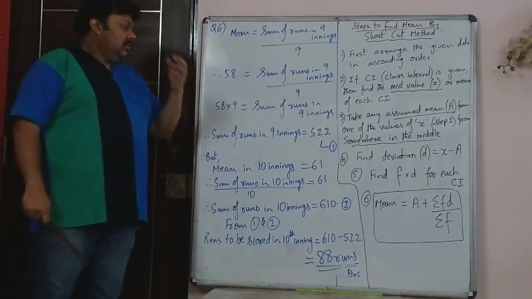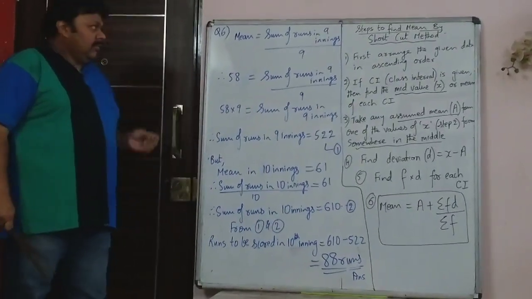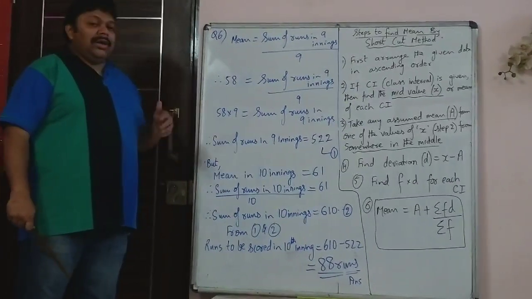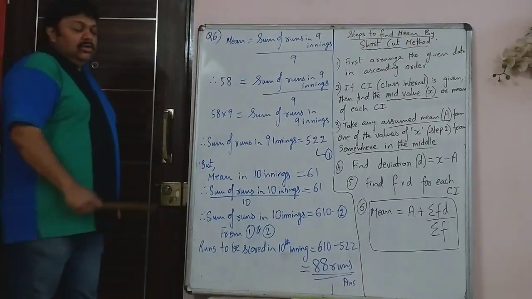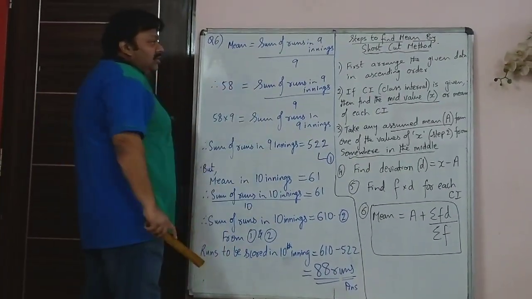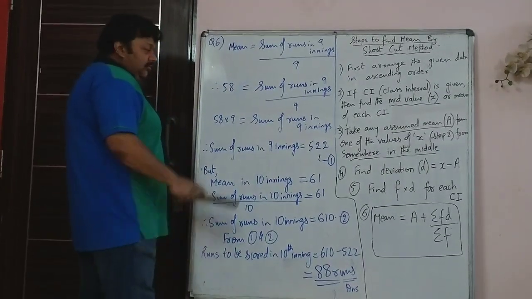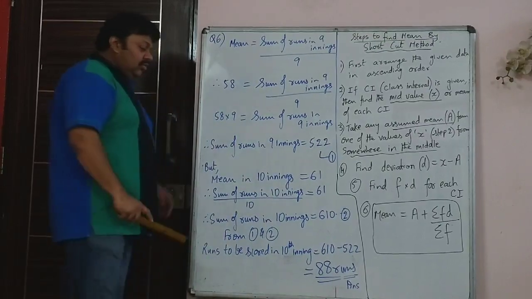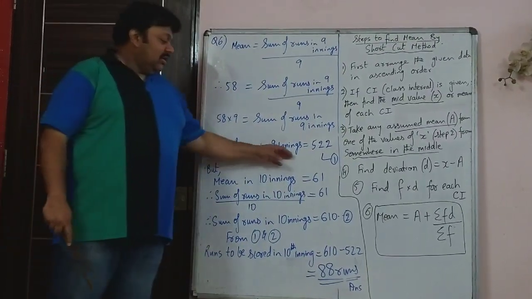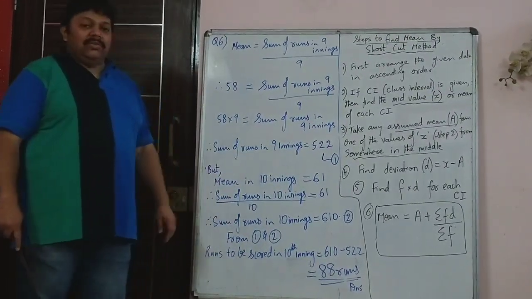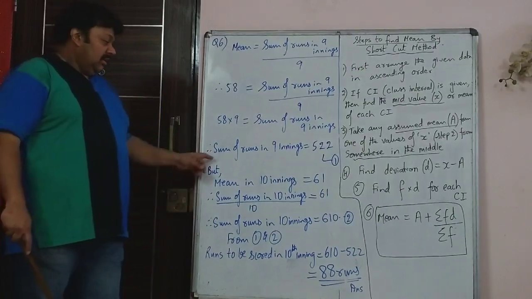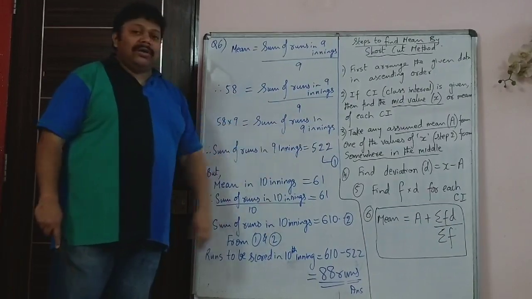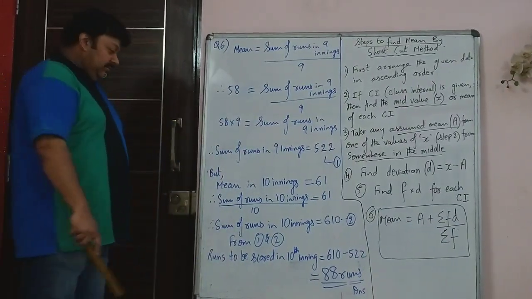Question 6. You are given that in 9 innings a batsman has scored an average of 58 runs. So obviously the mean is the sum of runs scored in 9 innings upon 9. So 58 into 9, that is 522, will be the sum of the runs scored by that batsman in 9 innings. In 9 innings he has scored 58 into 9, that is 522 runs.